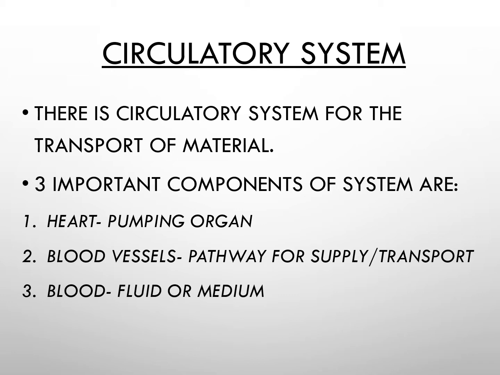circulatory system consists of three important components. The most important is the heart, which is a pumping organ. Second is blood vessels. These are the tubes or ducts, you can say, and through these only the things will be supplied. And for the transport of material, a medium is required, and that medium is blood. So in today's topic we will study heart, blood vessels and blood.